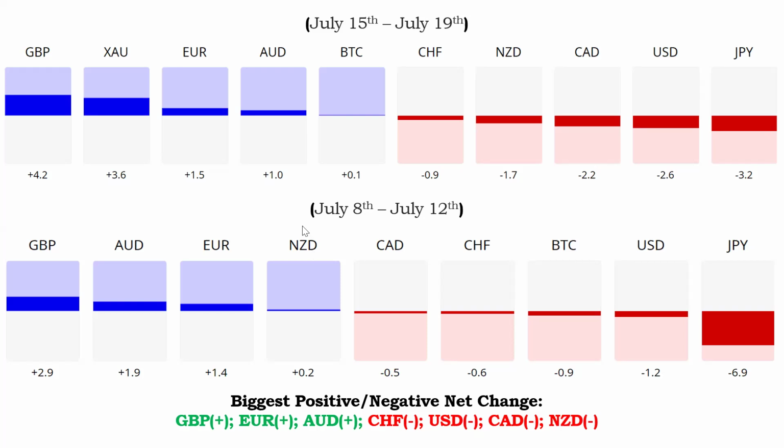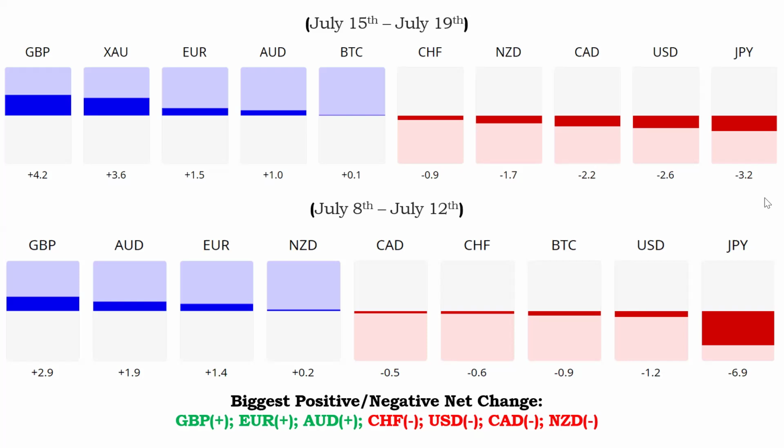So this one, New Zealand dollar, was one of the trades that I forecasted for last week, and yet it became the poorest performer from the last week. Well, I'll show you all of this as we continue into the analysis. So for this week, some of my best pairs I'm looking at that has the biggest positive to negative net change, I'm looking to go long on GBP, Euro, and Australian dollar. I'm matching them up with the weakest pairs. That will be Swiss franc, United States dollar, Canadian dollar, and NZD.